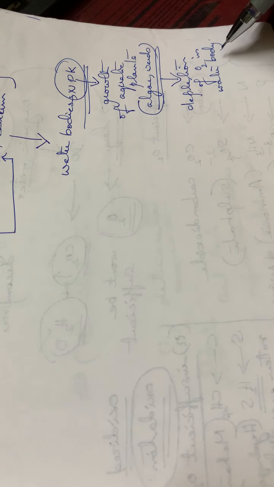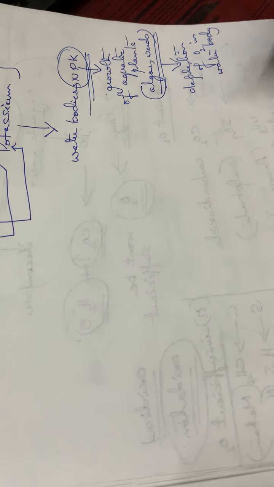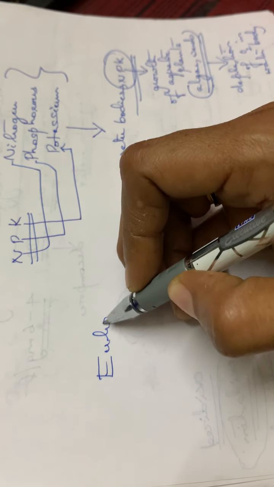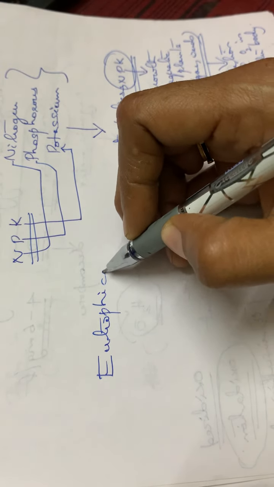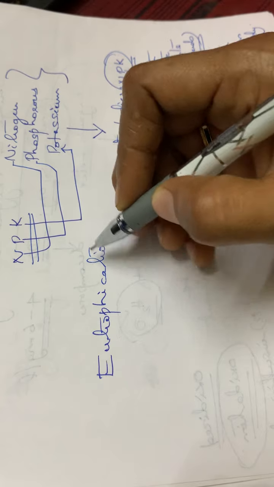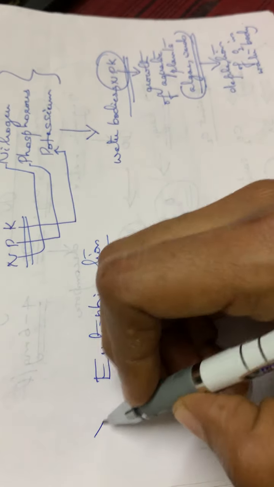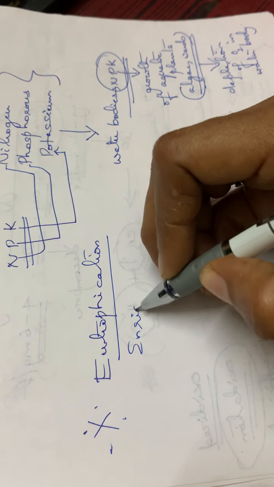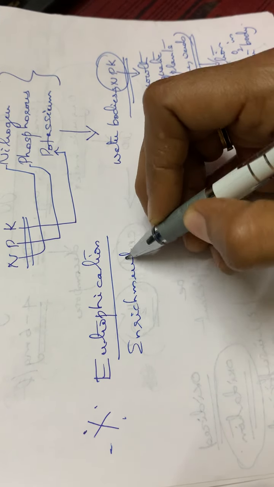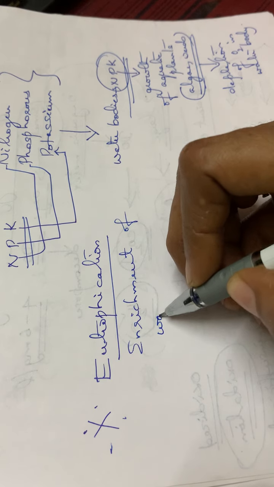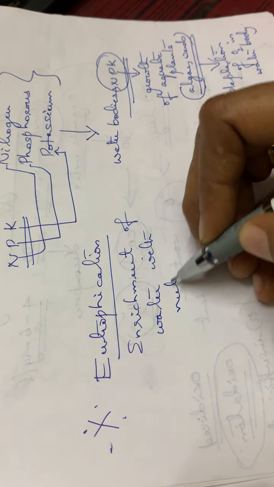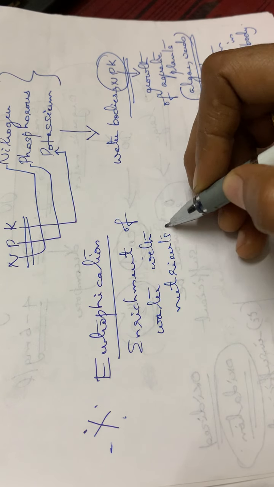Sometimes you have heard of eutrophication. The term eutrophication is very important. Eutrophication means the enrichment of water with nutrients.